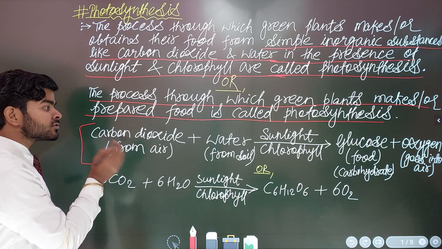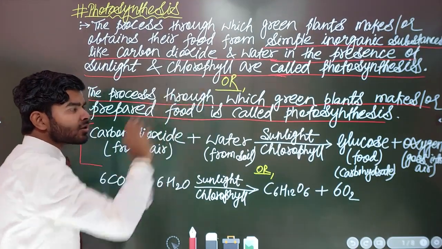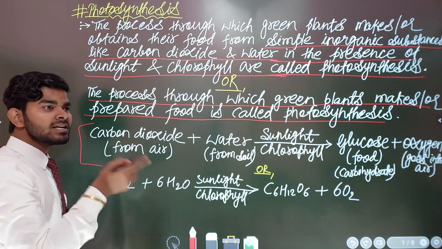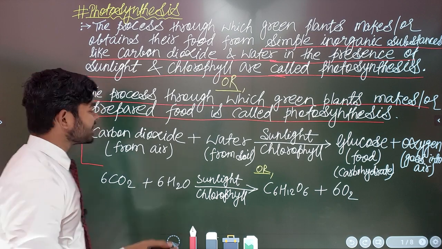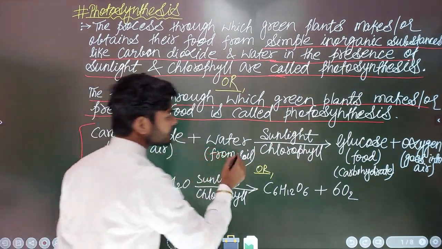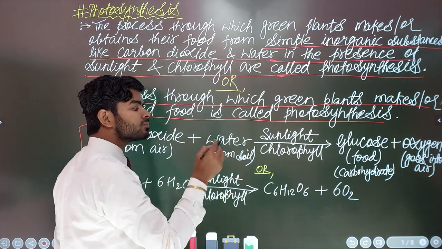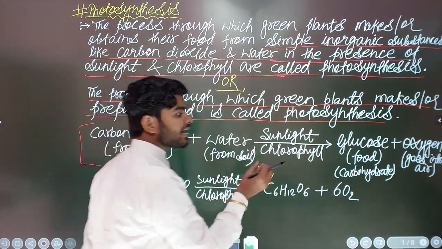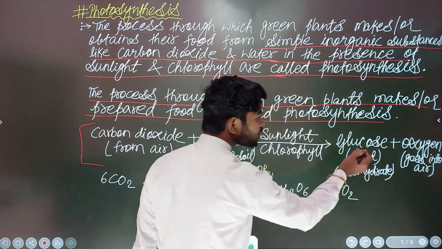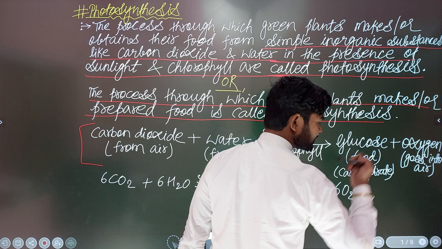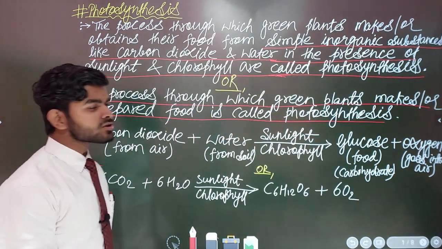I have written what is used in photosynthesis. What are the inorganic substances that take part in this process named photosynthesis? I have written carbon dioxide and water, but in the presence of sunlight and chlorophyll, plants are able to complete this process, and as the output, the product is food, that is glucose, plus oxygen. Concept clear now? Now let us talk about this one.